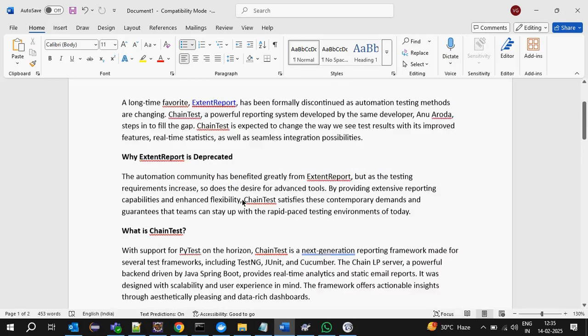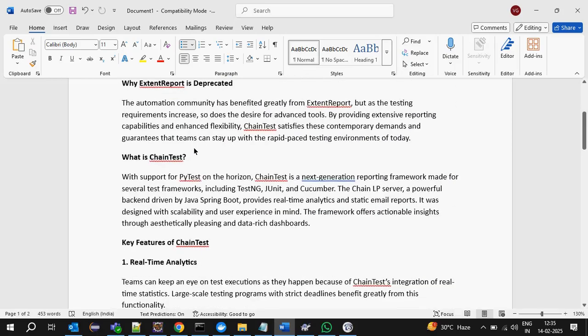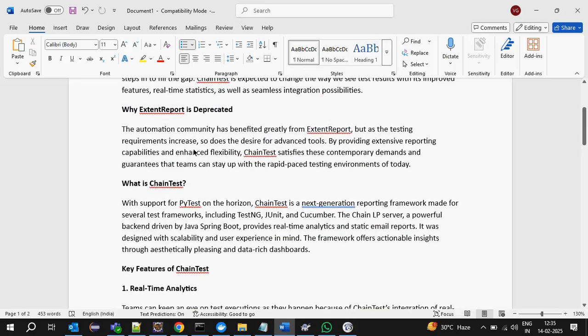Why is Extent Report deprecated? What is the reason they are saying? I got it from the official website. What they are saying is automation requirements are increasing more and more, and with the existing framework, Extent Reports, they are facing difficulties in enhancing it.